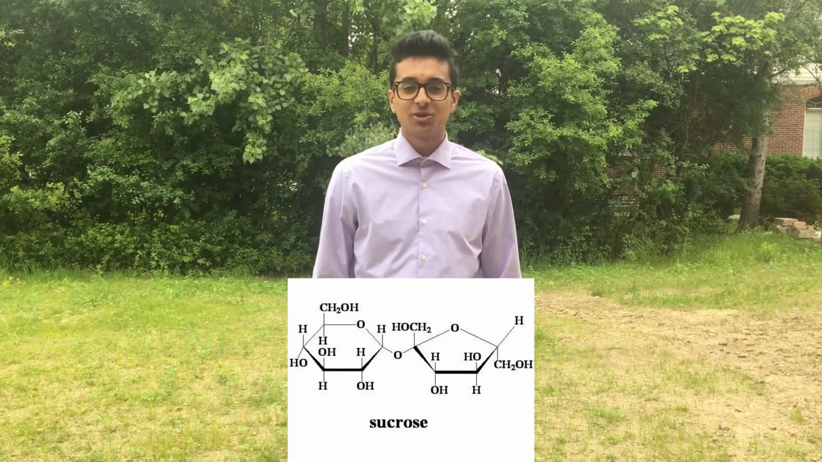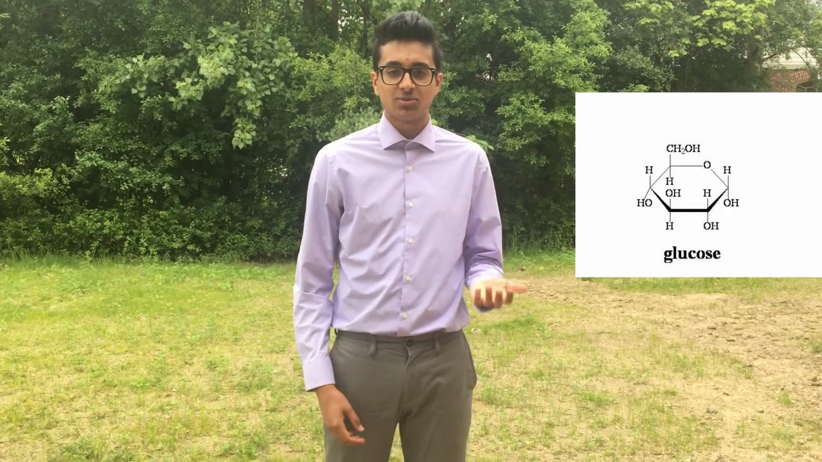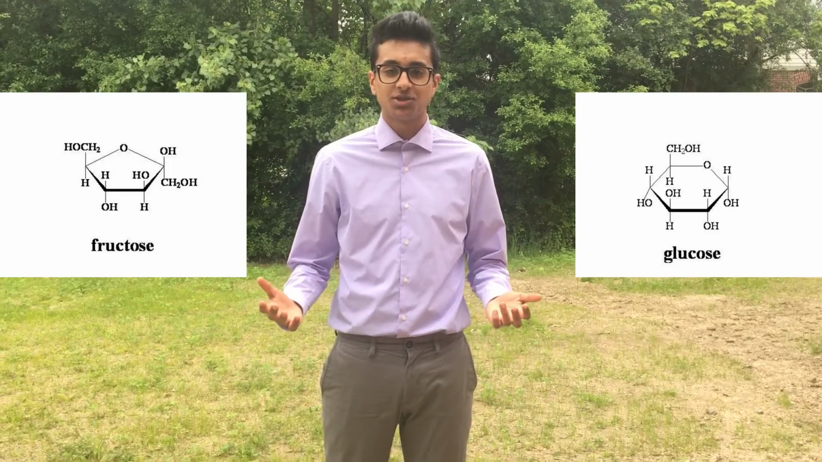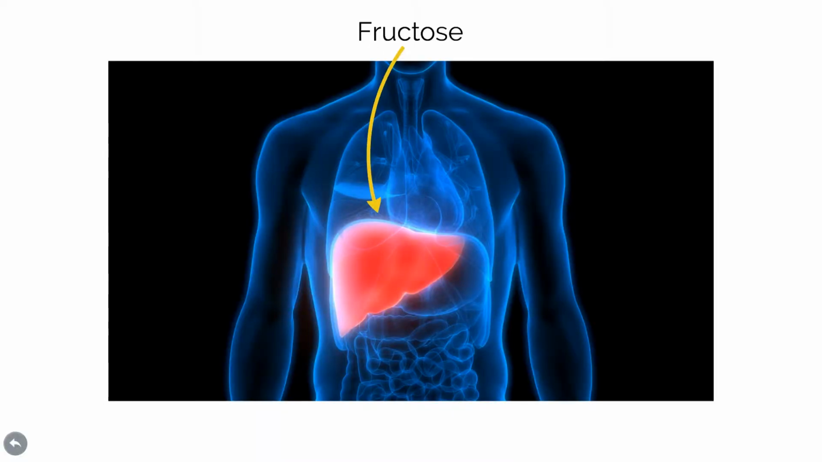Table sugar, sucrose, is made up of one glucose molecule and one fructose molecule. Found in almost all foods, glucose is needed by the body in order to function. Fructose, on the other hand, is very harmful to the body. As fructose is not necessary for any biological process, close to 100% of it is metabolized in the liver.